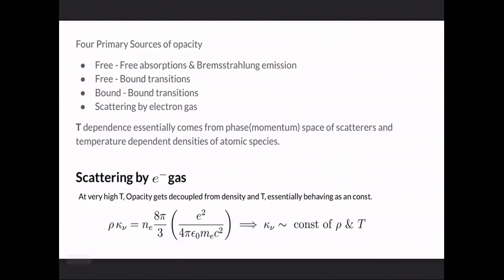The four primary sources of opacity are free-free absorption and Bremsstrahlung emission, the free-bound transition, the bound-bound transition, and scattering by the electron gas. The temperature dependence essentially comes from the phase space of the scatterers, or the momentum space of the scatterers, and the temperature dependent densities of certain atomic species. At very high temperature, the opacity gets decoupled from temperature, as we can see from this equation, and essentially the opacity is constant of rho and temperature.